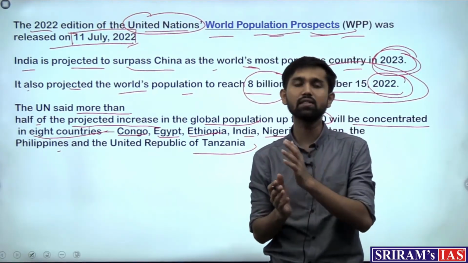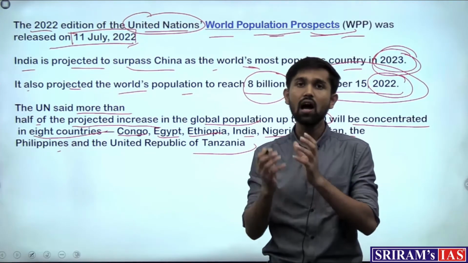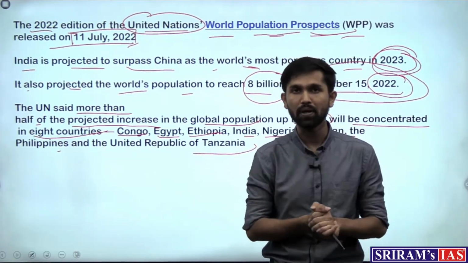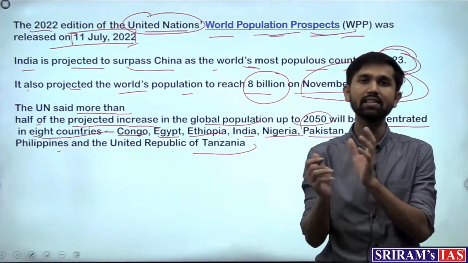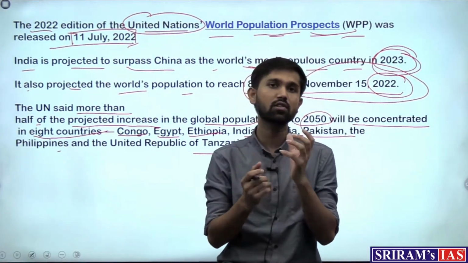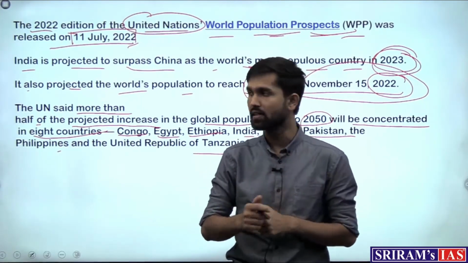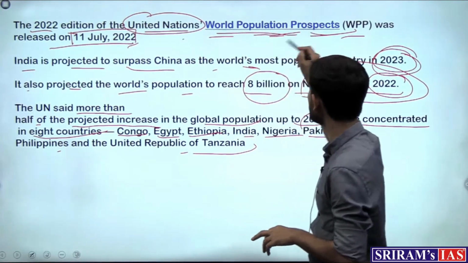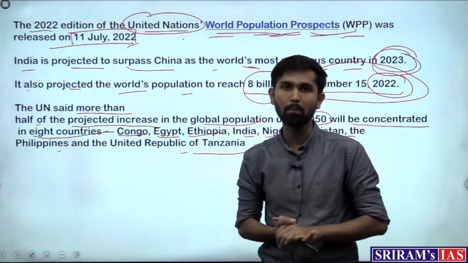These 8 countries from Africa and Asia are going to be the centers which will see the increase in population. So this also tells us that the increase in population is not uniform around the world, it is concentrated in certain countries. So these are the highlights with respect to the United Nations World Population Prospects Report, which are important for us.